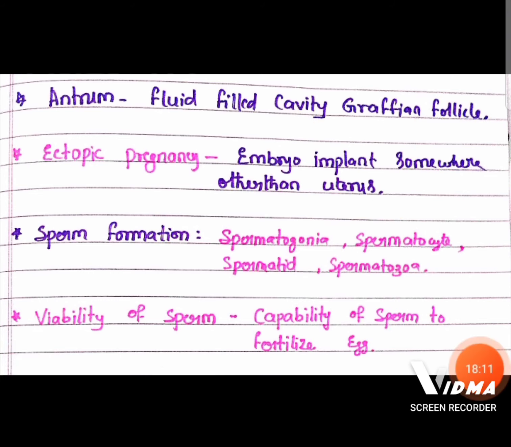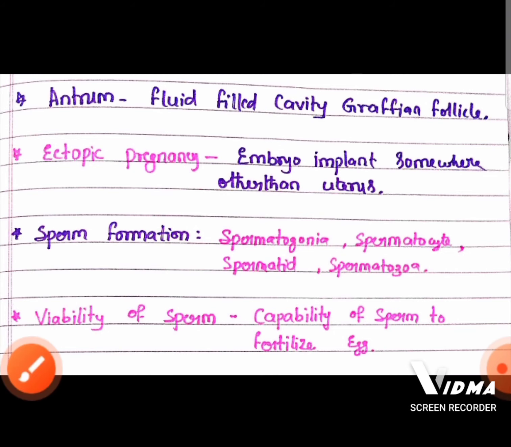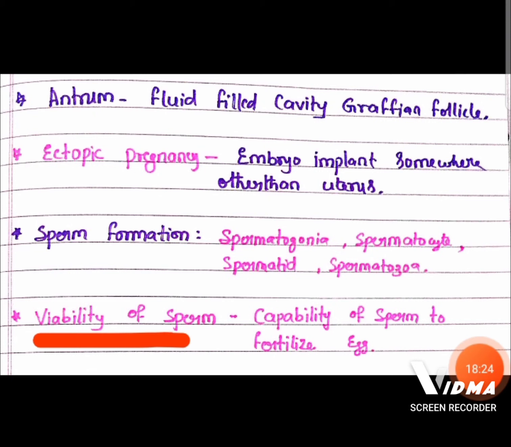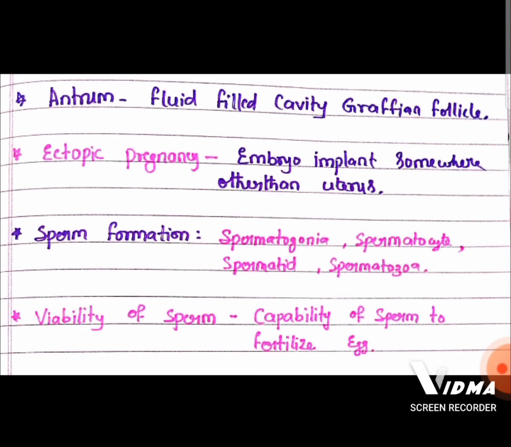And remember, the steps involved in sperm formation: first spermatogonia, then spermatocyte, then spermatid, then finally spermatozoa is formed. Then viability of the sperm means the capacity of the sperm to fertilize the egg.